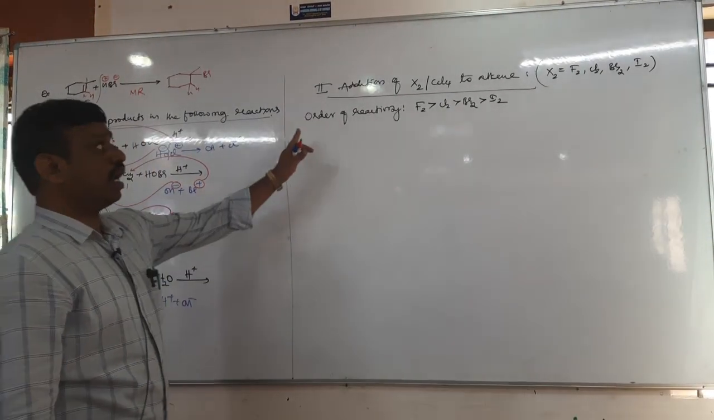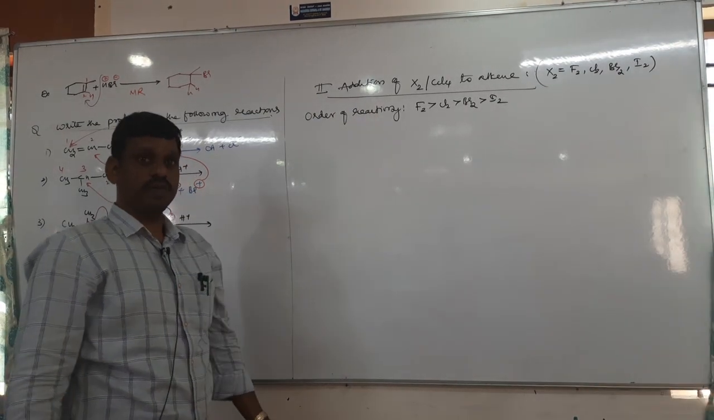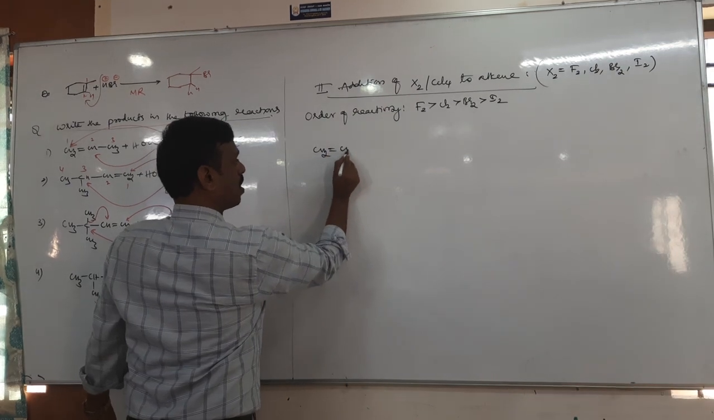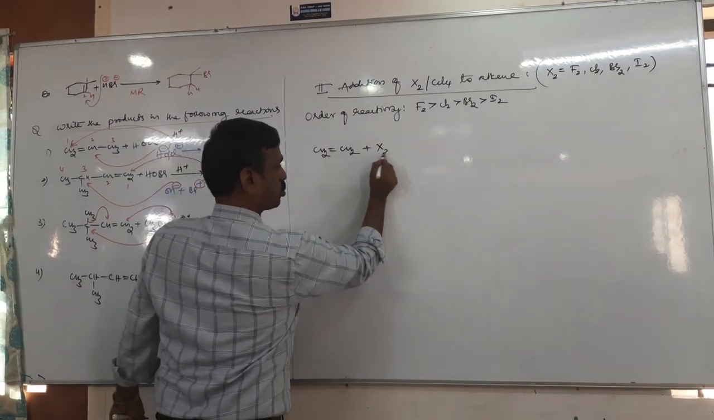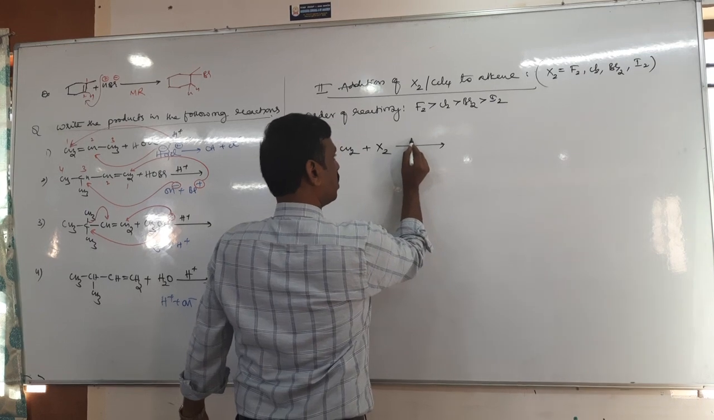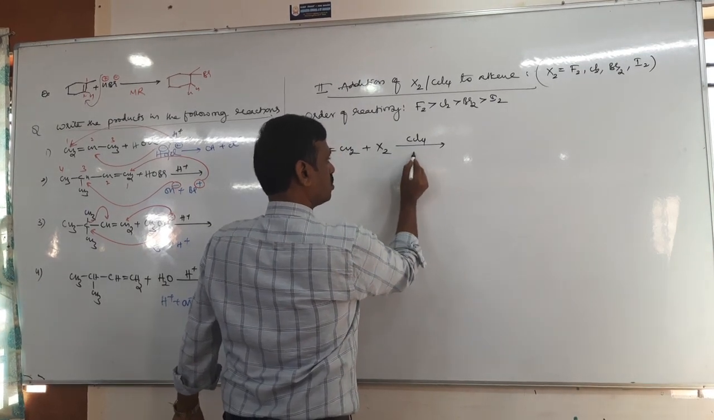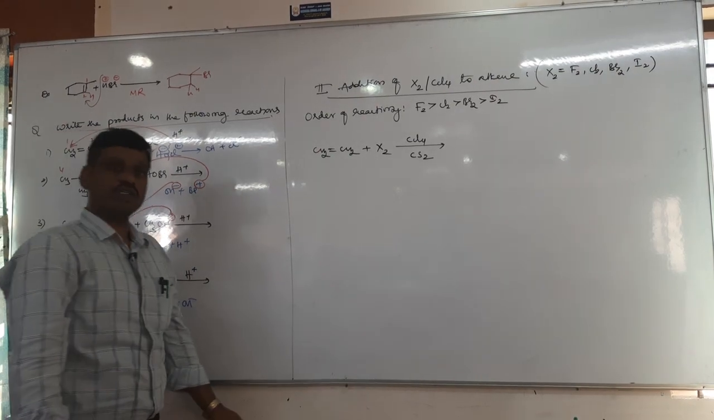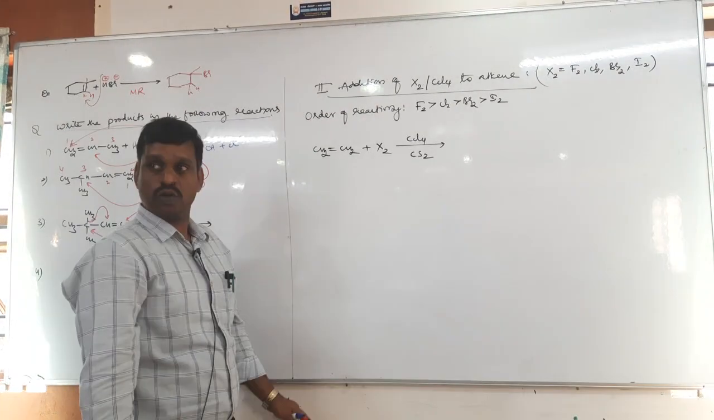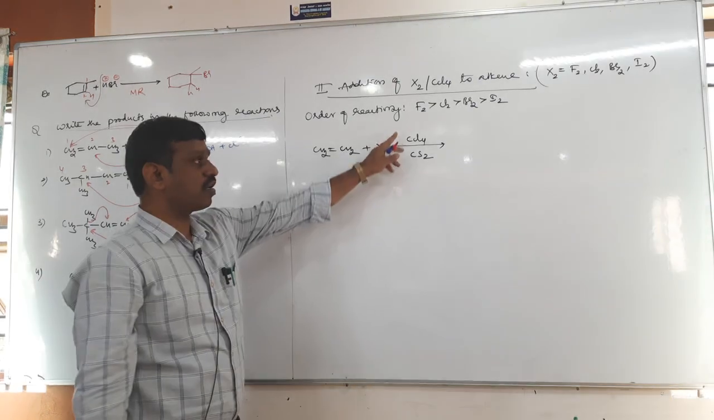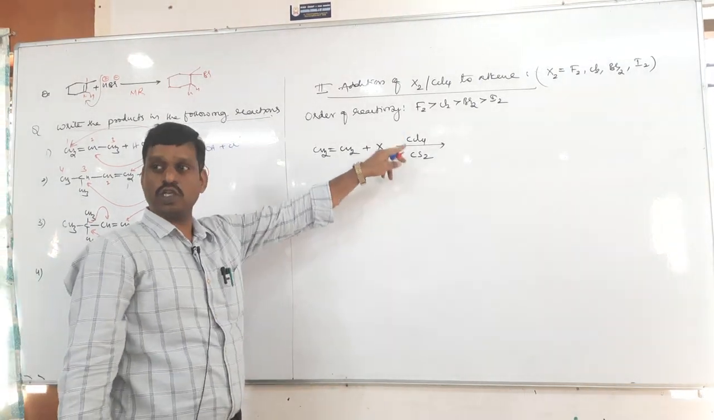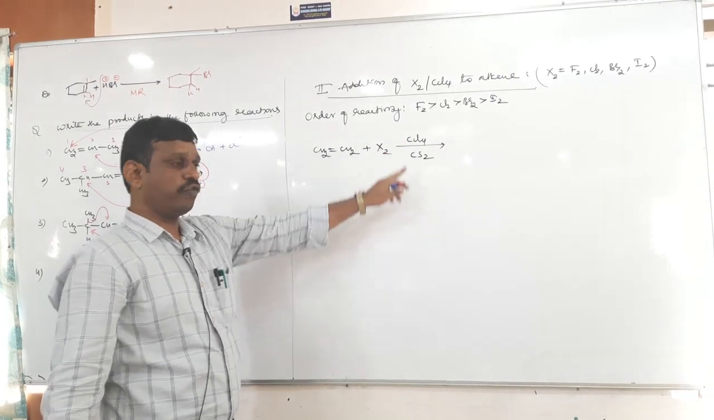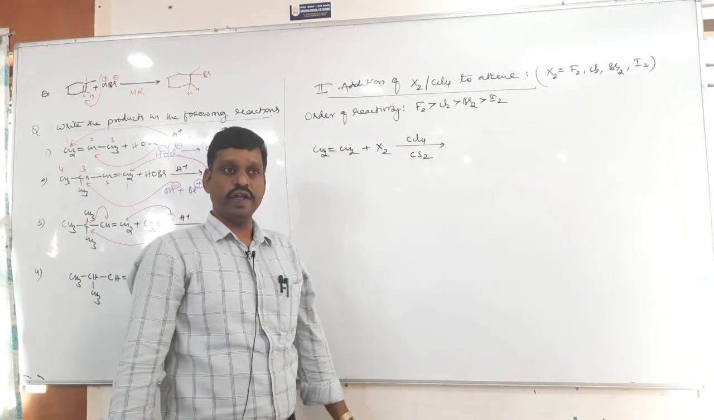Next, how does alkene react with the halogen? Let us take one general reaction. Alkene reacts with X2, usually in presence of carbon tetrachloride or sometimes even CS2, carbon disulfide. Both are non-polar solvents. Dipole moment is 0. What is the dipole moment of carbon tetrachloride? 0. CS2 also 0, like CO2, which is linear. Carbon tetrachloride is tetrahedral. Therefore, both are non-polar solvents.